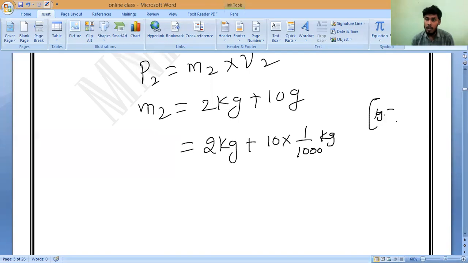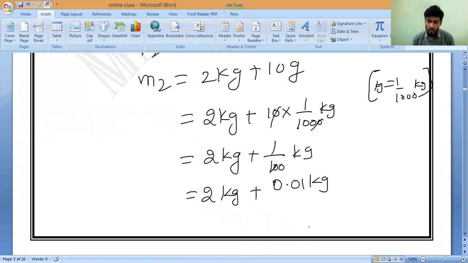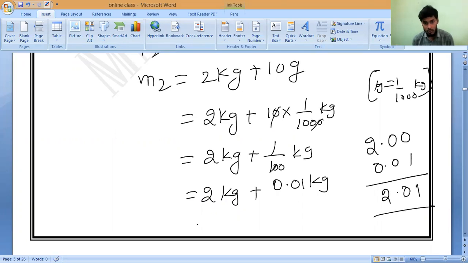So 0.01, you have to add it. It is equal to 2 kilograms plus 0.01 kilogram. How will you add it? 2.00 plus 0.01, this is the addition, which is equal to 2.01 kilograms. This is M2.